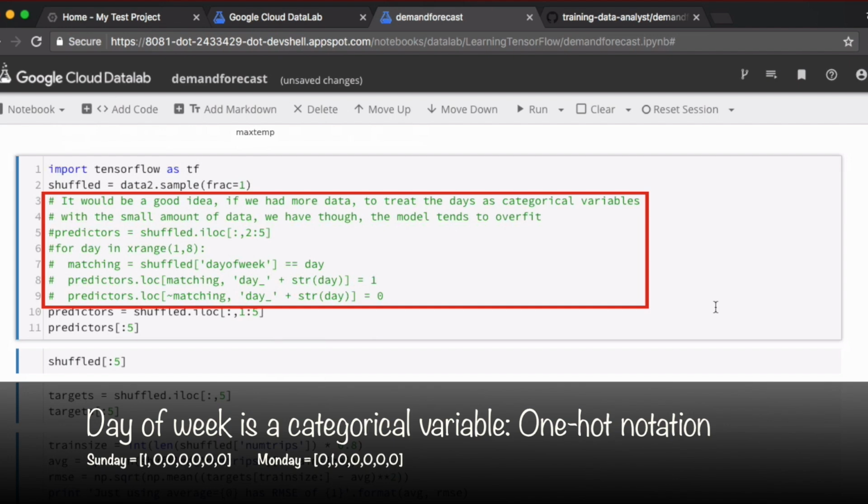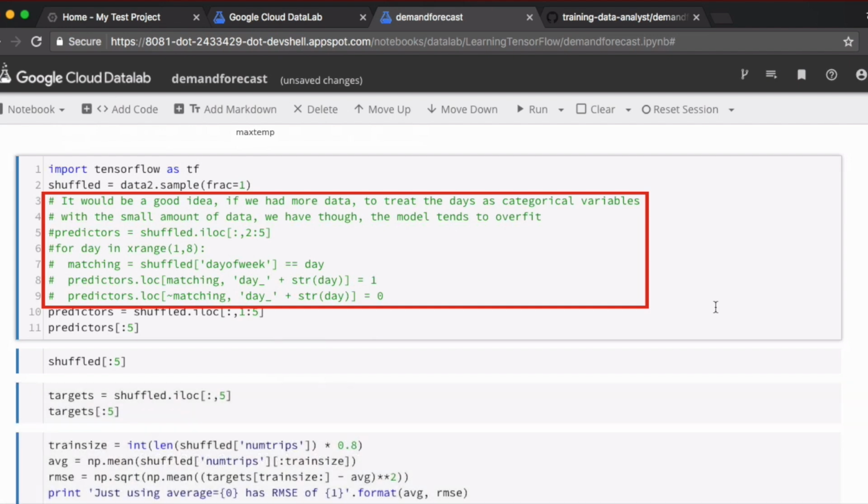If you think about it, one of these features is a categorical variable, and that is the day of the week. This should typically be represented in one hot notation, where Sunday will be represented by a vector of 1 followed by zeros, Monday is 0, 1 followed by remaining zeros, and so on. Day of week is not really a continuous variable, but for simplicity's sake, in this model, we treat it as such. There is some code here in Google's Code Lab which allows you to treat the day of week as a categorical variable. It's not a great idea with a small data set because it leads to something called overfitting.